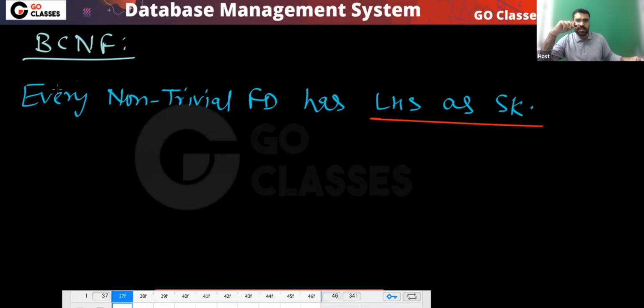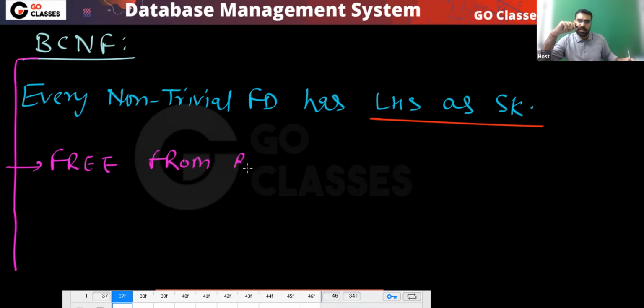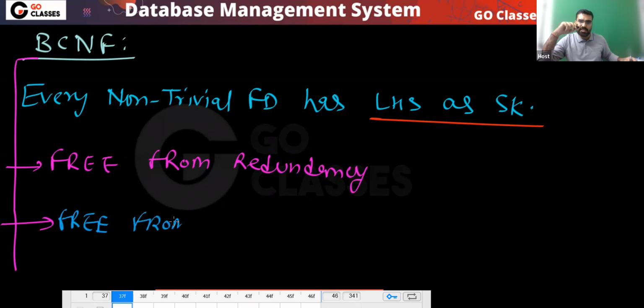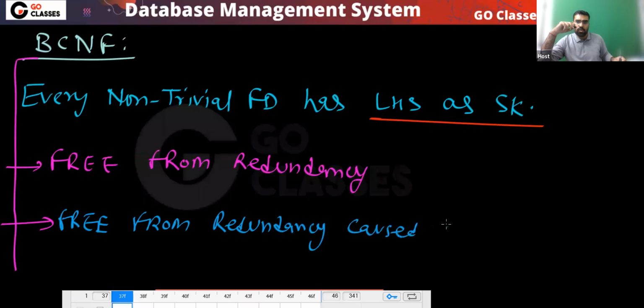So I can say this BCNF is free from redundancy, or which of two statements should I say? Can I say it is free from redundancy, or can I say it is free from redundancy caused by FDs? Which statement should I say?